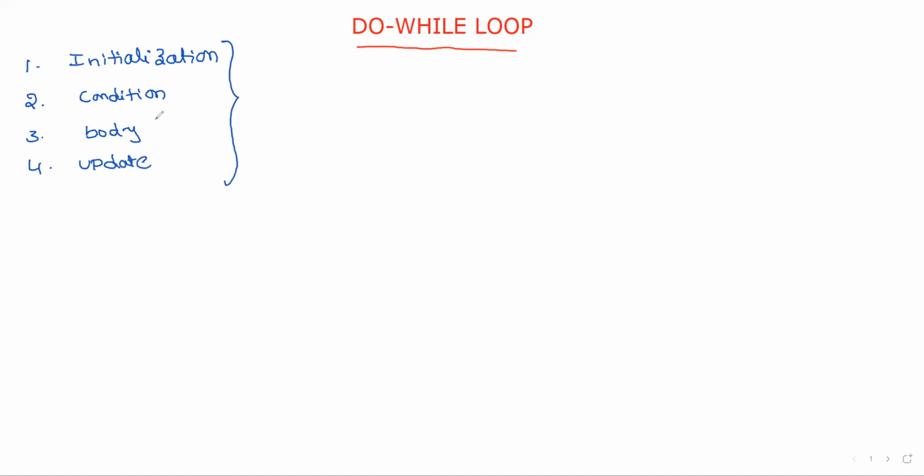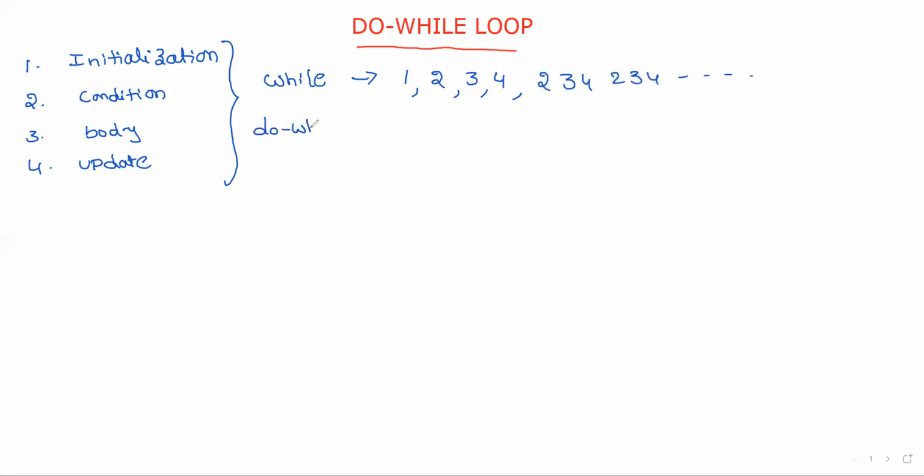Depending upon the loop, the order of the points changes. Suppose you are considering the while loop: first initialization is performed, and then the condition is checked, and then the body of the statement, and then update. After this, again condition, body, update, condition, body, update, and so on.